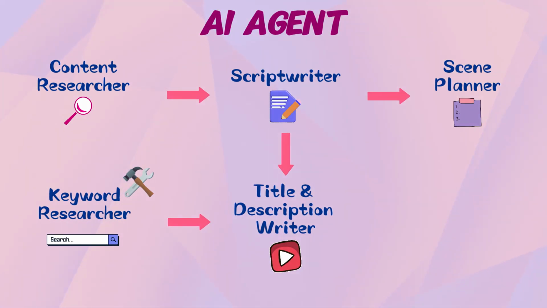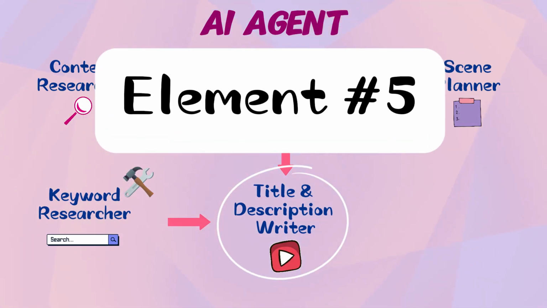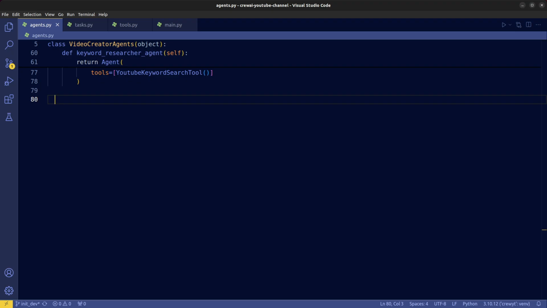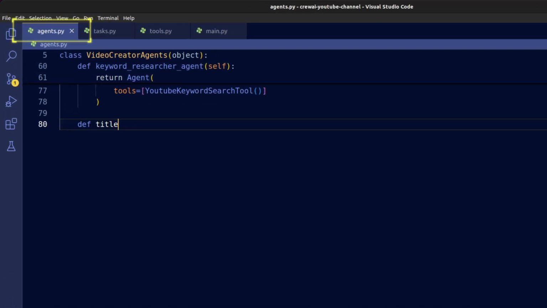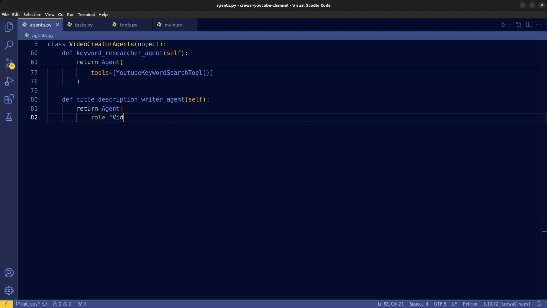Let's introduce element number 5, Title and Description Generator, the final piece of our puzzle. This is where we create an agent to generate engaging titles and descriptions for our new video. Put video title and description writer as the role, and the goal is to create titles and descriptions for a new YouTube video on the desired topic.